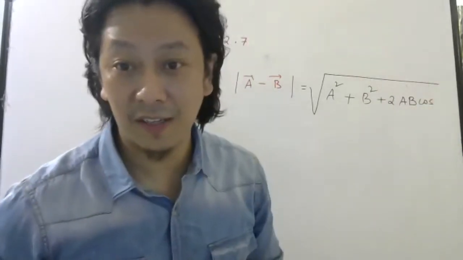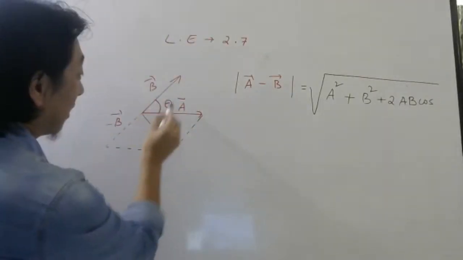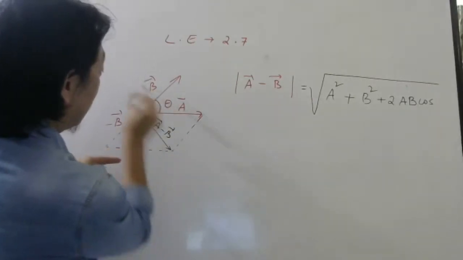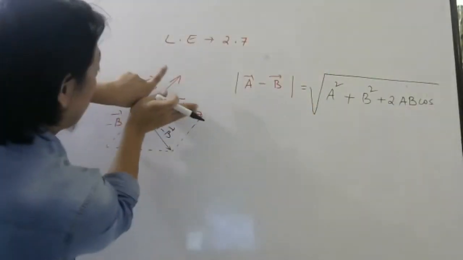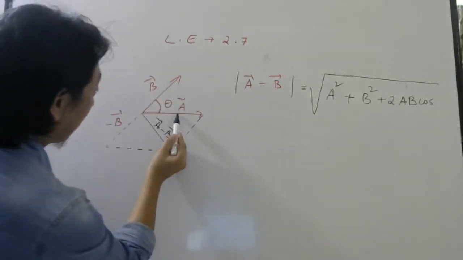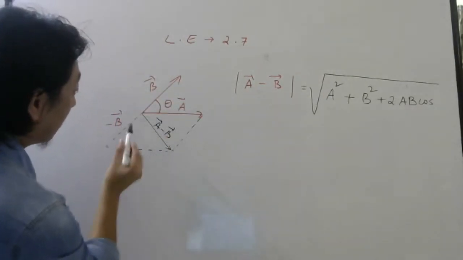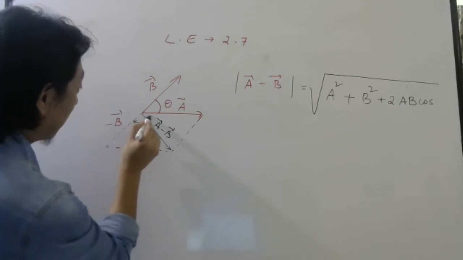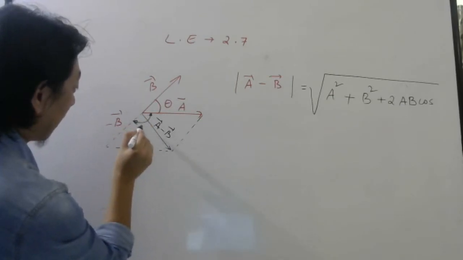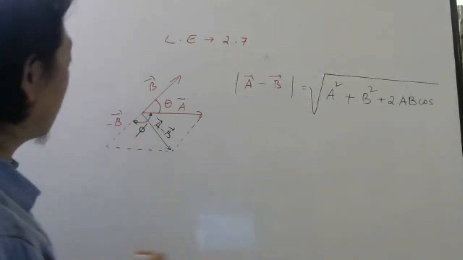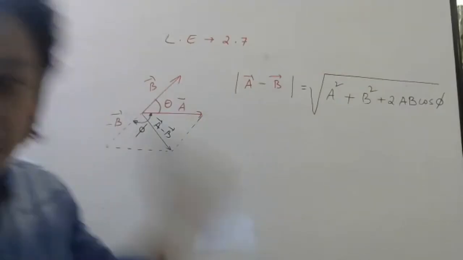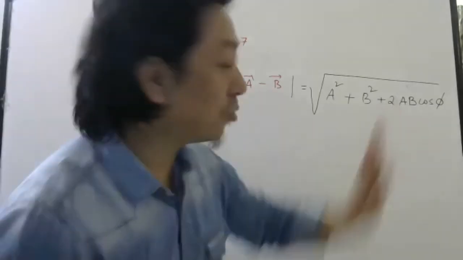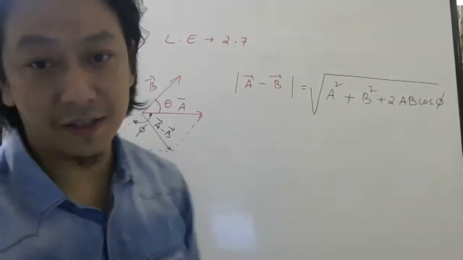No, I cannot write theta because theta is this angle. If you put theta here, then you are adding these two vectors. I am adding this vector with this vector, so I should put this angle. If I call this angle phi, then you have to write phi. Okay, then you can add. So this is how you should find the difference of the two vectors.